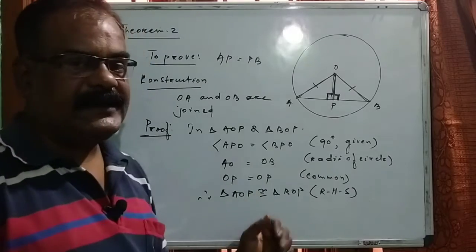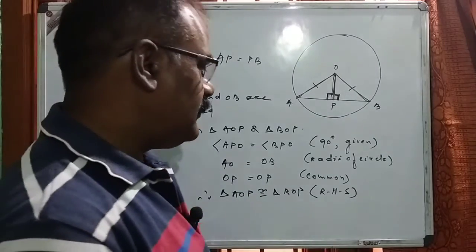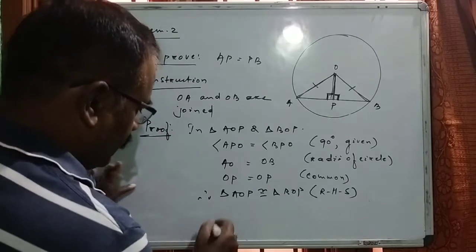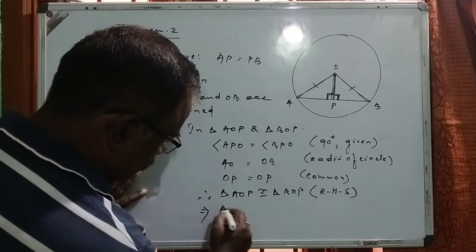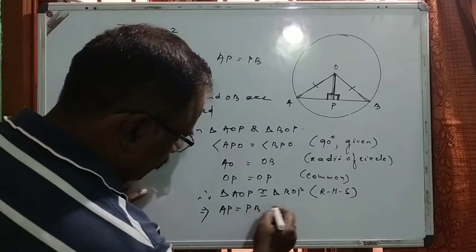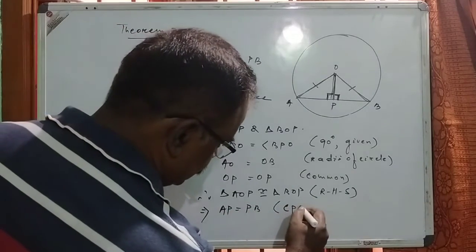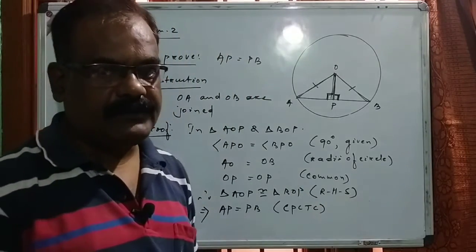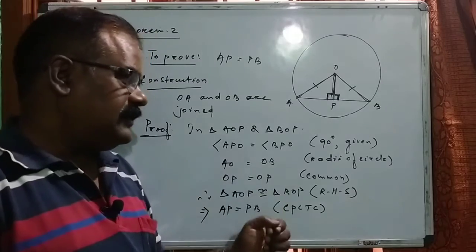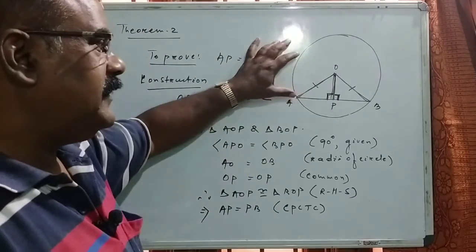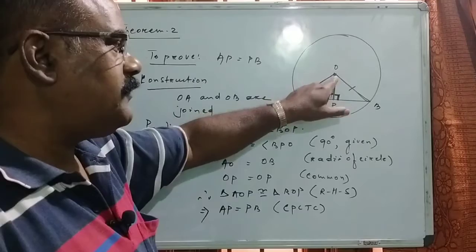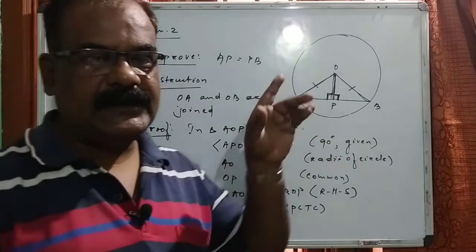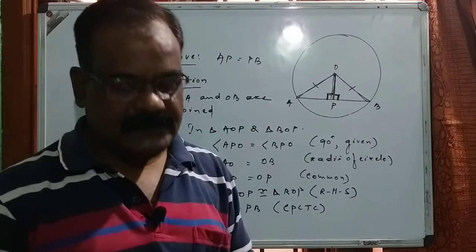Since we have now proved these two triangles congruent, just like the previous ones, in the same manner we can say that AP is equal to PB by the property of CPCTC: corresponding parts of congruent triangles are congruent. So that means from this statement we can say that if a perpendicular is drawn from the center to any chord, it bisects the chord, or it intersects at the midpoint of the chord.